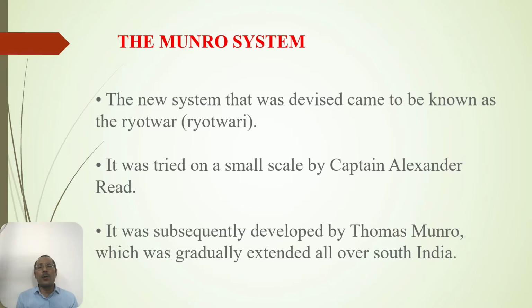The new system that was devised came to be known as RYOTWAR or RYOTWARI. It was tried on a small scale by Captain Alexander Reed. It was subsequently developed by Thomas Munro, and gradually extended all over South India. Now this was a system where the ryot, each individual, was responsible. In this case also the survey was done. How much revenue could be collected from a piece of land was set by the British official, and after that the owner of that particular land was told that you have to pay this much revenue every year. This is known as the Munro system of revenue collection or RYOTWARI system of revenue collection.